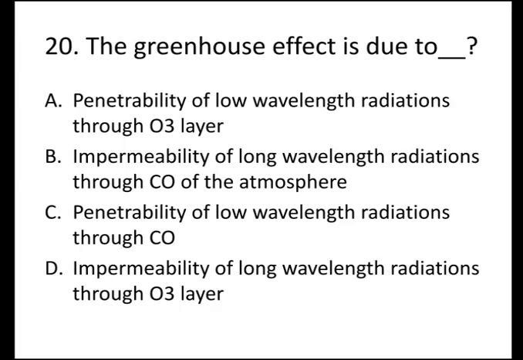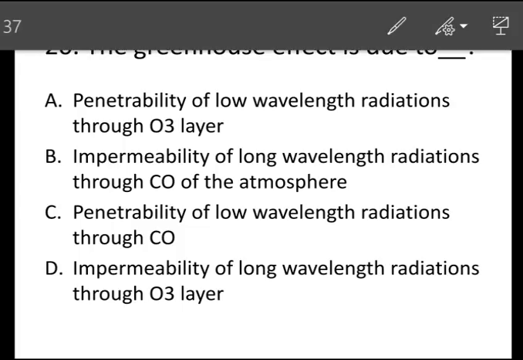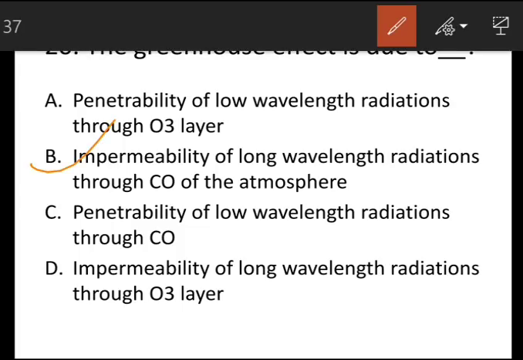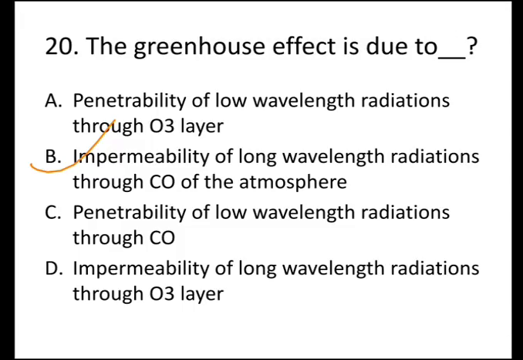And the correct answer is B. The greenhouse effect is due to impermeability of long wavelength radiations through carbon monoxide of the atmosphere.